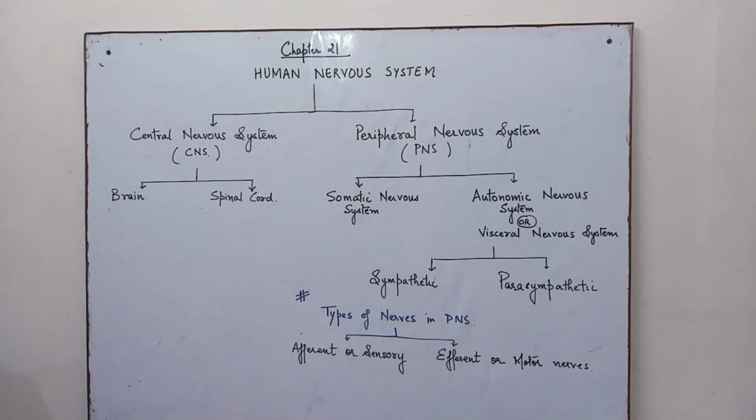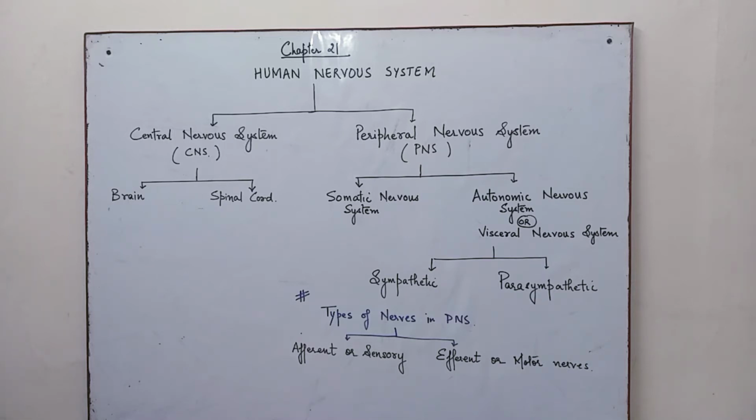We are starting with a chapter which is Human Nervous System, chapter 21. Here we are going to understand the mechanism by which the vertebrates, we are taking humans as an example, are able to bring about coordinated movement. This coordination is brought about by a strong connection of the brain, the spinal cord, and the various types of nerves, which eventually affect the muscles to bring about highly coordinated activity.